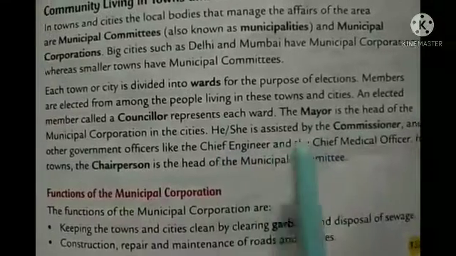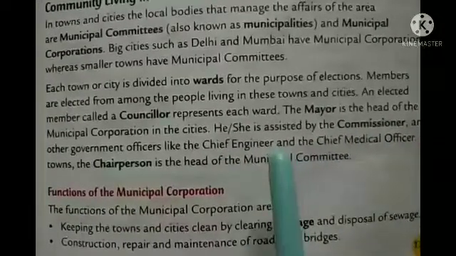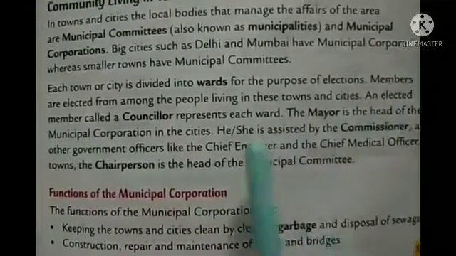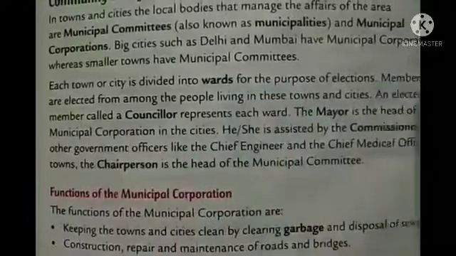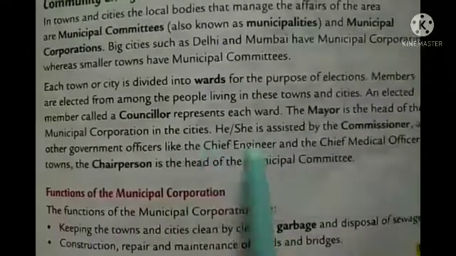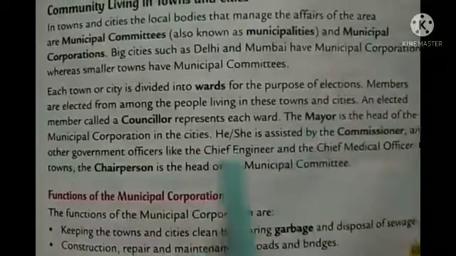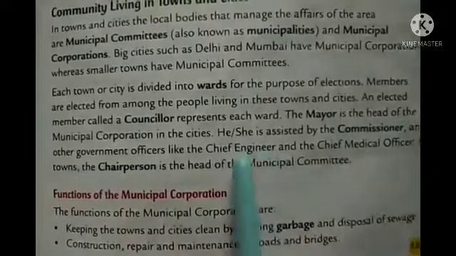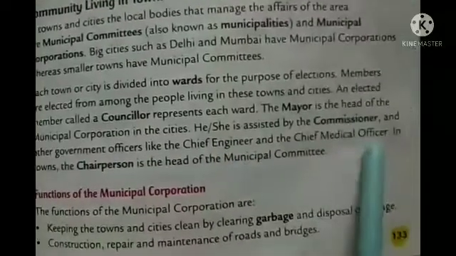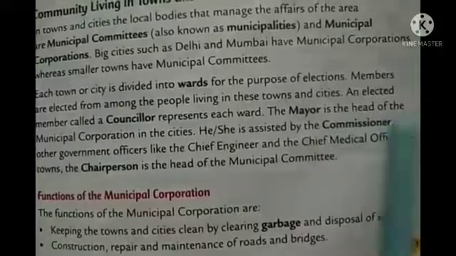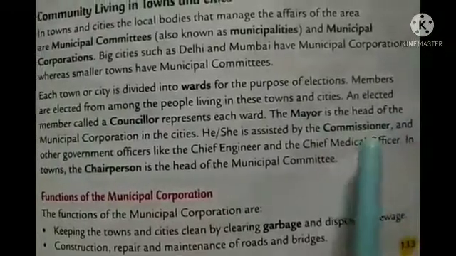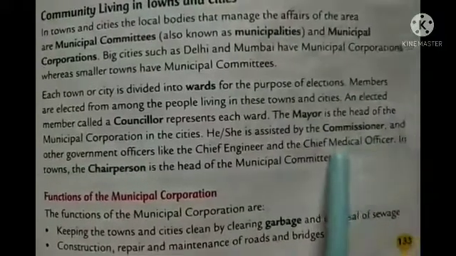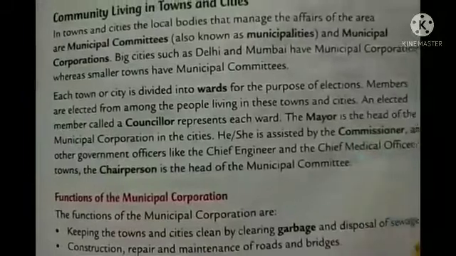So the mayor is assisted by the commissioner or any other government officer like the chief engineer, meaning any kind of engineer. It is not compulsory to be a civil engineer only, it may be any type of engineer. The chief engineer is the head of the engineers, and there is the chief medical officer, because engineers help for construction purposes, and the medical officer helps during the establishment of any kind of health center, basic health care. So everything is done under the medical team. That is also very, very important.